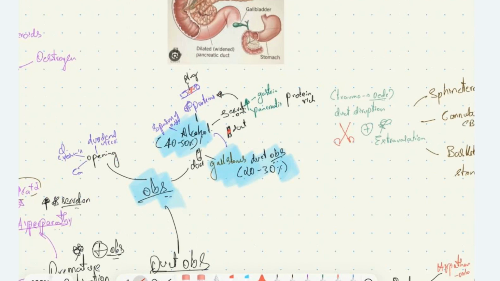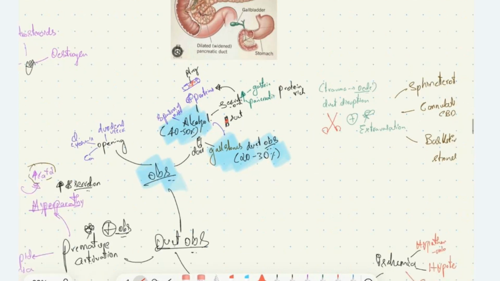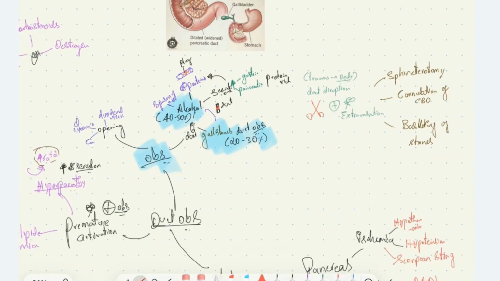Alcohol intake causes an increase in secretions, that is, the gastric and pancreatic secretions, which are protein rich. These secretions can plug the pancreatic duct, causing obstruction, and alcohol also causes spasm of the sphincter of Oddi. This will cause obstruction of the duct. In 40 to 50% of patients, the pancreatitis is due to alcohol intake. In 20 to 30% of patients, it is secondary to obstruction of the pancreatic duct due to gallstones.